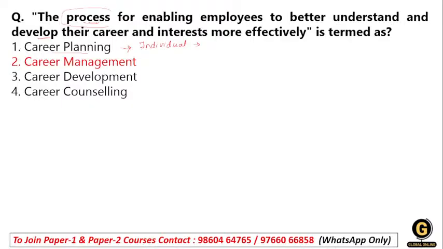When we talk about career management, this involves an ongoing organizational process. These are efforts made by the organization to guide the employee according to their interests and feedback, to give growth in their career, to support them and to develop opportunities for them. So this is career management.